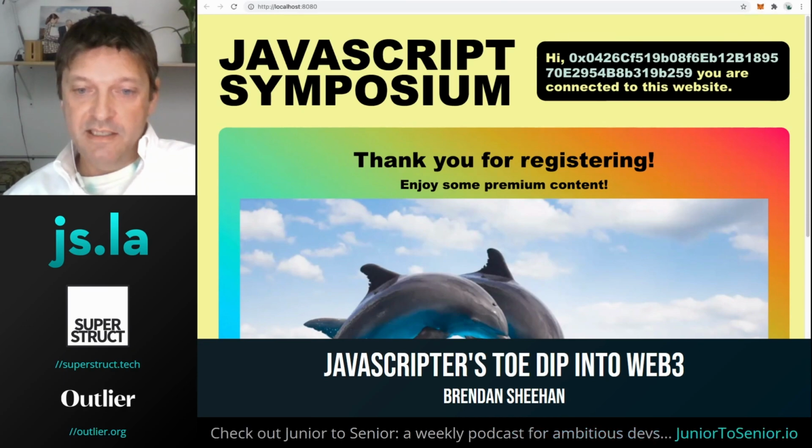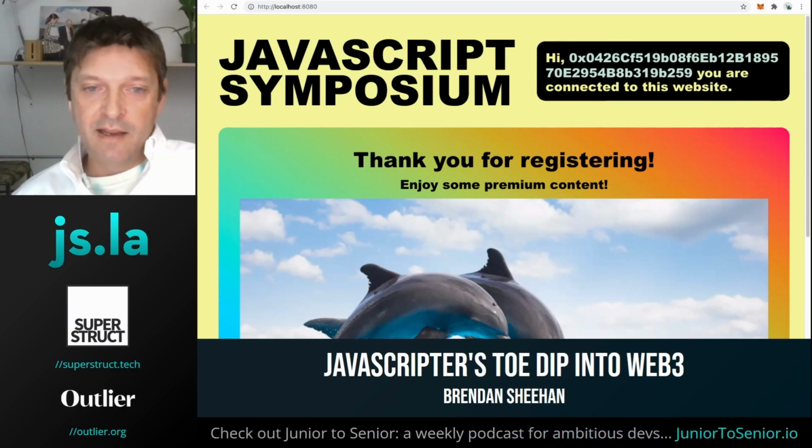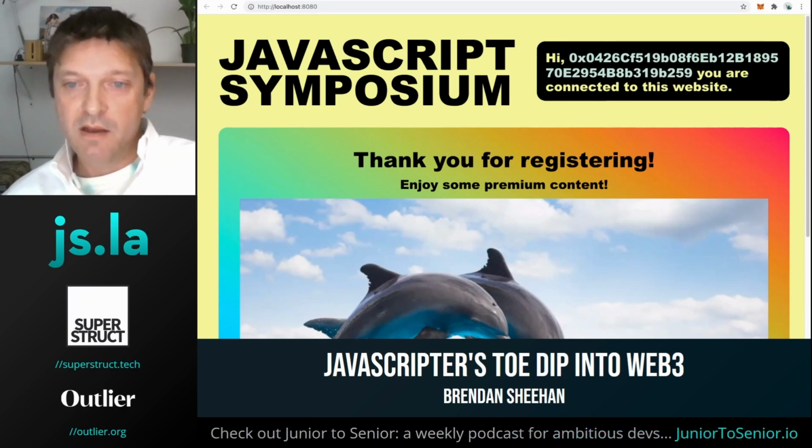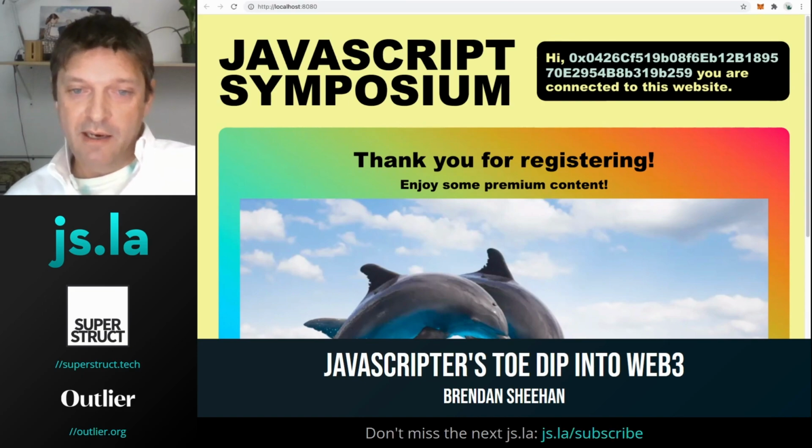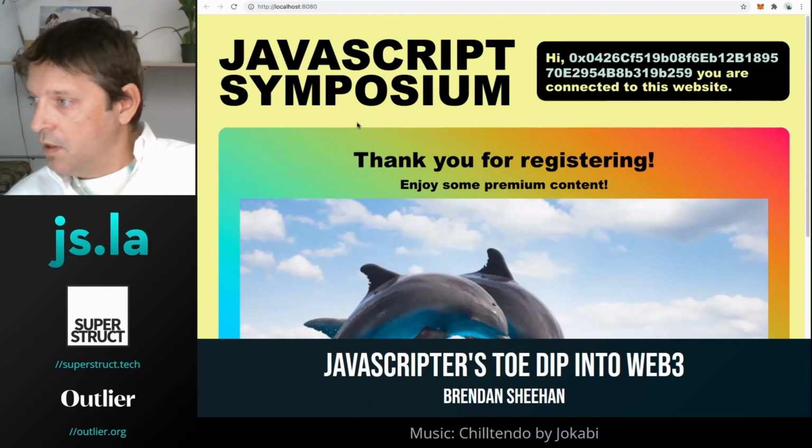Now, since this is a decentralized application, this data is not specific to just this website. So we can take a look around the Web3 ecosystem and see what's going on. The first stop is Etherscan, and Etherscan is basically a GUI for the blockchain. Every transaction on the Ethereum blockchain can be reviewed here. We can click through our MetaMask wallet to review the transaction. So let's go ahead and do that.